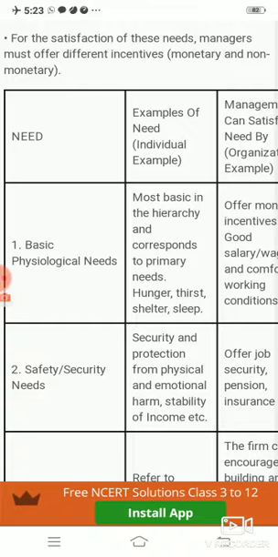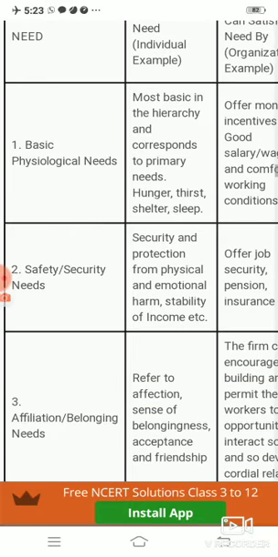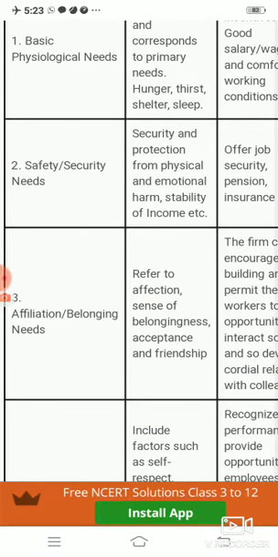He said that sequence-wise, when one need ends or is fulfilled, the second need arises. So once the basic physiological need of a human being is fulfilled, he will come to the second need. According to him, the second need was safety and security need. This is the second need.